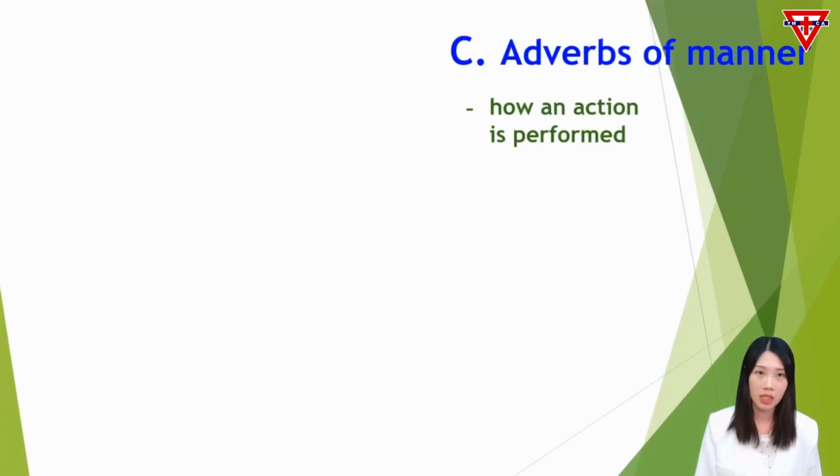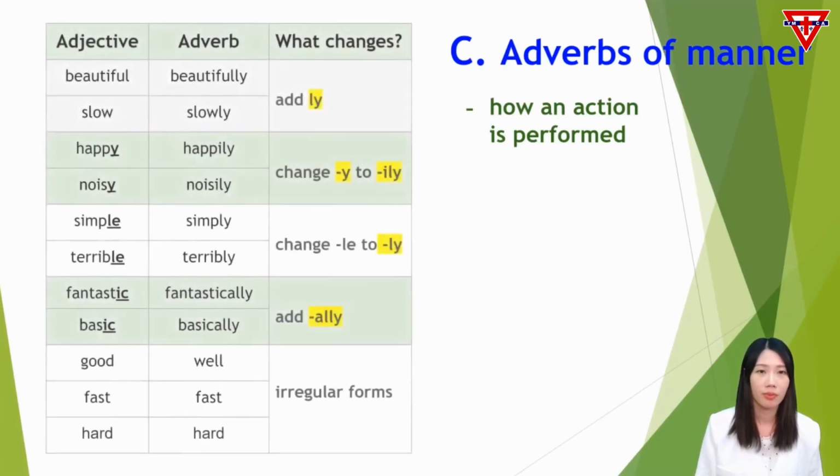Next, type C, adverbs of manner. These adverbs tell us how an action is performed. Many of these adverbs can be converted from adjectives. Many of them are formed by adding ly at the end of adjectives. Some adverbs are formed by changing y to ily, while some are formed by changing le to ly, and some are formed by adding ally. Unfortunately, there are a few adverbs that are irregular, like well, fast, and hard.